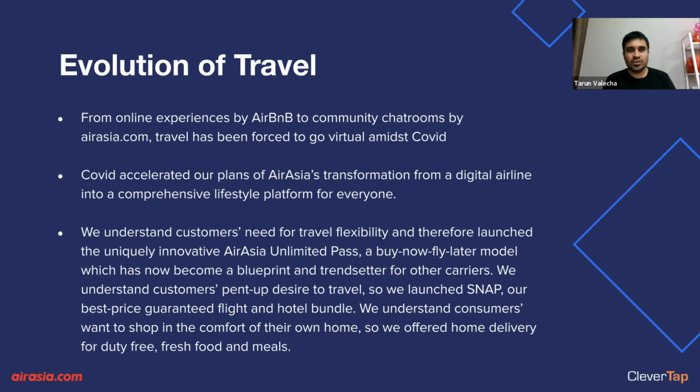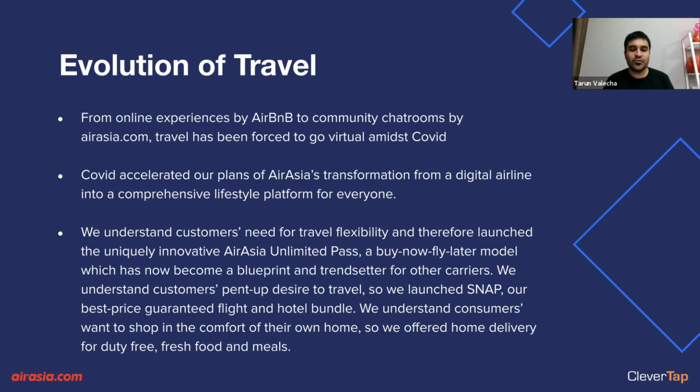And this not only included features which came in just because of COVID. There were some great things which we were working on nevertheless, and we connected those to the users' needs during COVID. One of the things launched during that time was the AirAsia Unlimited Pass for Malaysia. That was the first unlimited pass which was launched, and later on it was replicated across various other geographies very successfully as well. Indonesian pass sales recently went live last week.